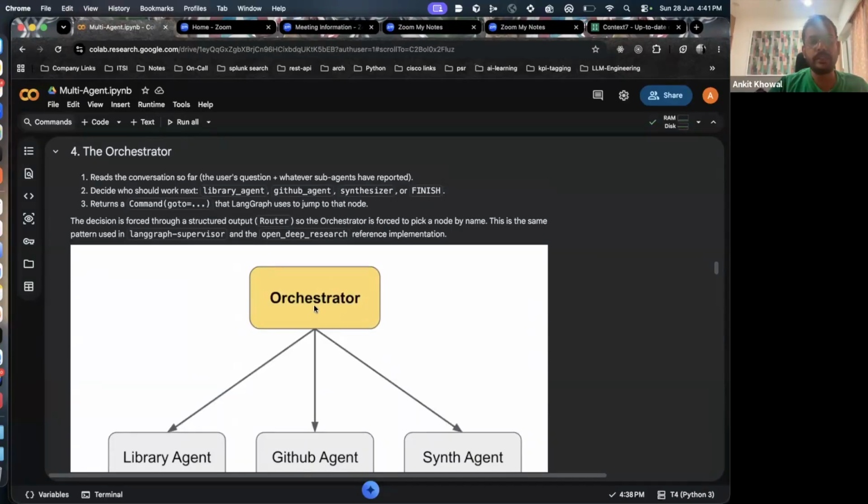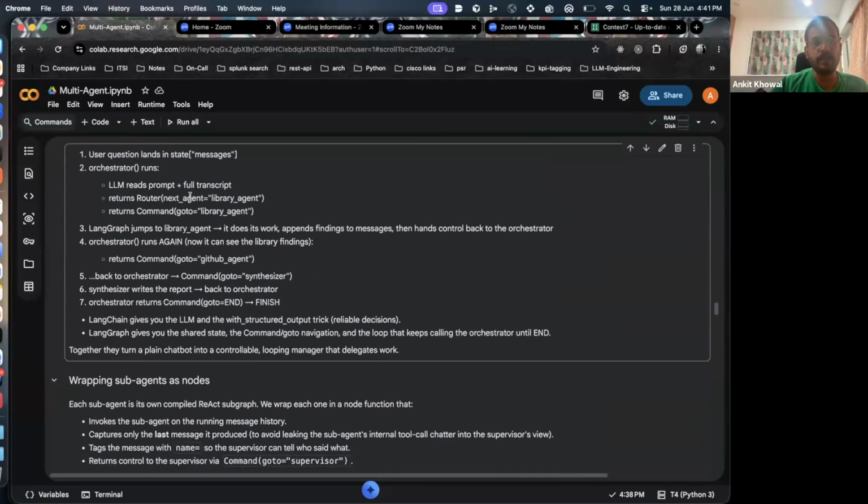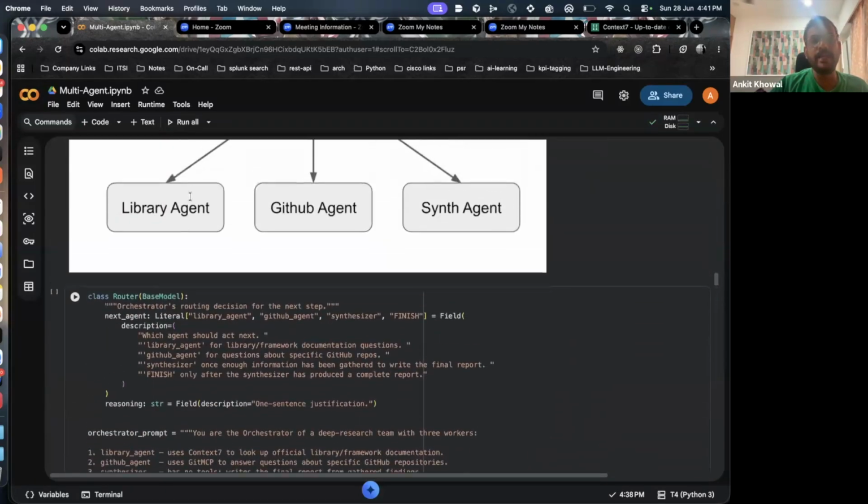So look over here. First, we define the orchestrator. The user message came in. The orchestrator will analyze the user message and it will issue a command, go to library agent. So the control will pass to the library agent. And then the library agent will do the analysis. It will have all the set of messages from the orchestrator and it will do some processing and append the messages, whatever analysis it has done, and pass the control back to the orchestrator. So that is what we are using over here. And we are using LangGraph over here.